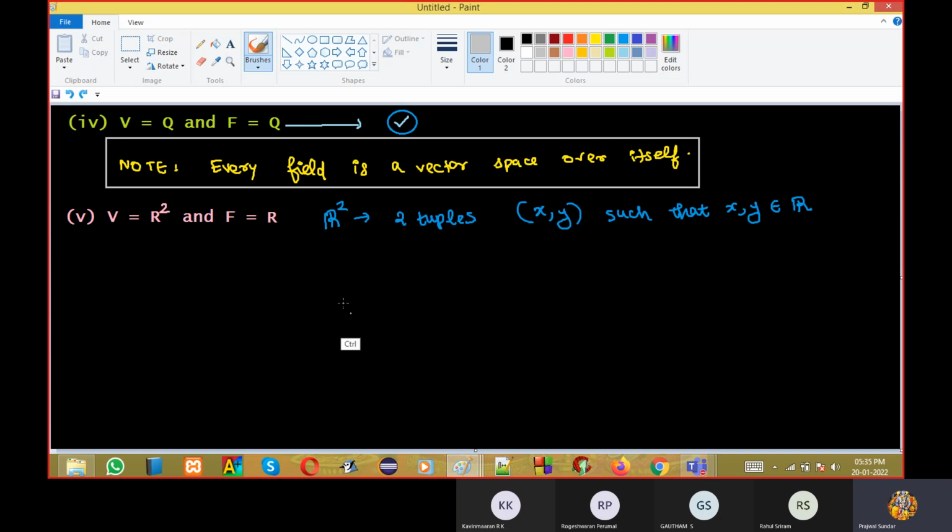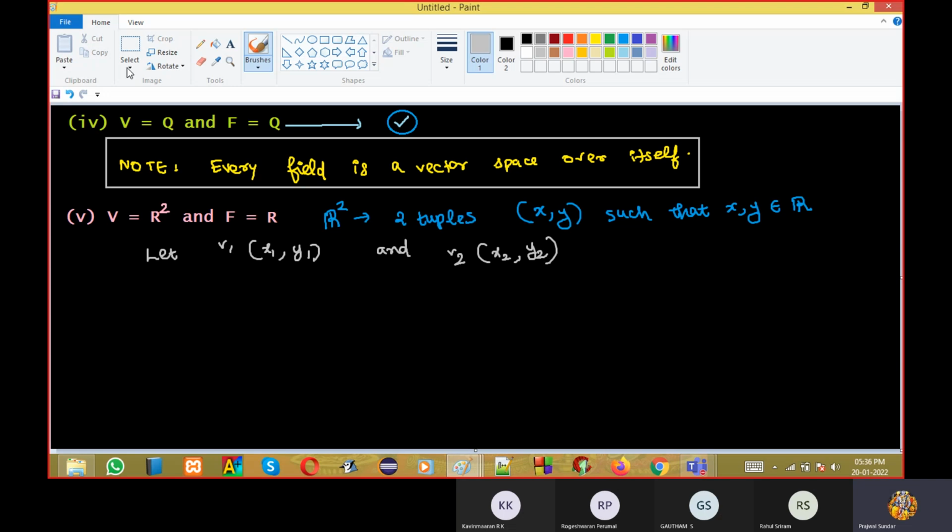So first you should understand what the vector space is. Vector space is a collection of all such things. You will have many such collections. This is the vector. This is the set, not the vector space. I have not yet confirmed whether it's a vector space. We will verify whether it's a vector space. How to verify it? Let v1 be (x1, y1) and v2 be (x2, y2).